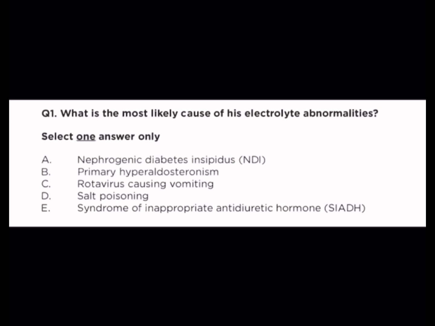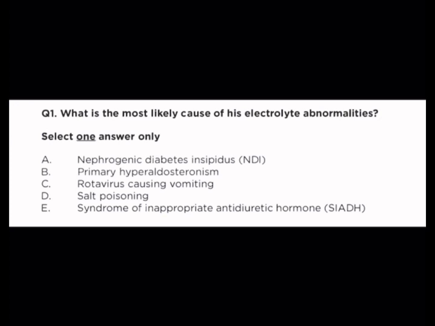Next option is rotavirus causing vomiting. It can cause dehydration, but in that case, the kidney would try to conserve water, making urine more concentrated. This child's urine is very dilute, which does not fit here. Next option is salt poisoning. Salt poisoning would also cause high sodium levels, but in that case, the body would try to get rid of extra sodium by making concentrated urine with high osmolality. Since this child's urine is dilute, salt poisoning is unlikely.